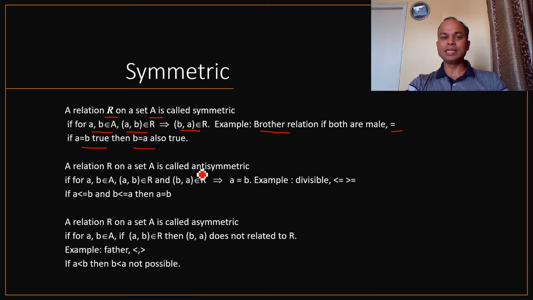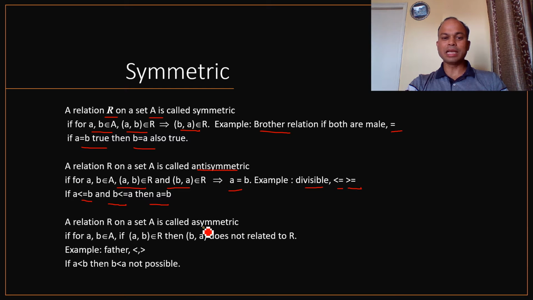If we talk about the antisymmetric property, then if a is related to b and b is related to a, then a should be equal to b. Examples are divisible, less than equals to, greater than equals to. If we talk about less than equals to, then we can write if a less than equals b and b less than equals a, it simply means a equals b. This is our property. So less than equals to or greater than equals to are valid examples of the antisymmetric property.